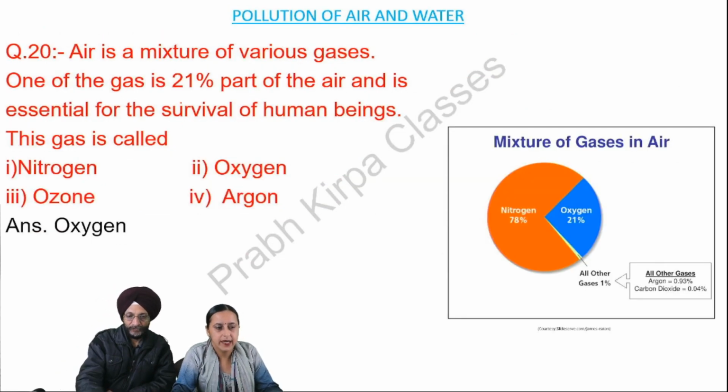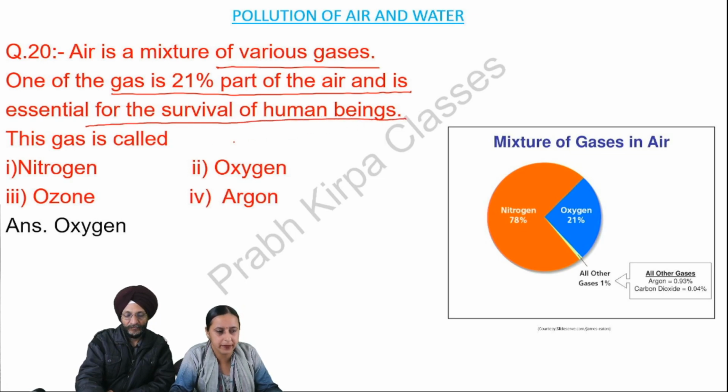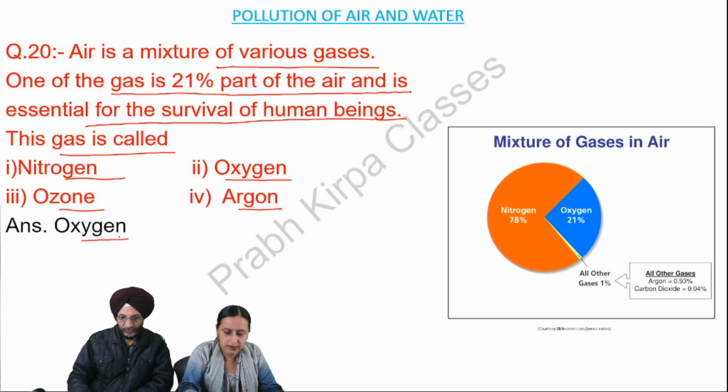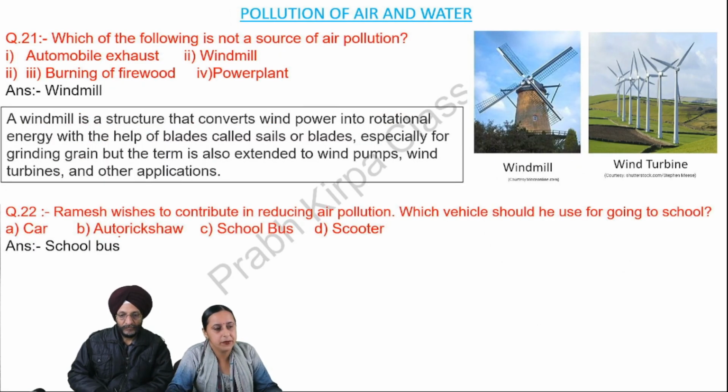Next question. Here is a mixture of various gases. One of the gases is 21% part of the air and is essential for the survival of human beings. This gas is called: number 1 nitrogen, number 2 oxygen, number 3 ozone, number 4 argon. So the answer is oxygen.